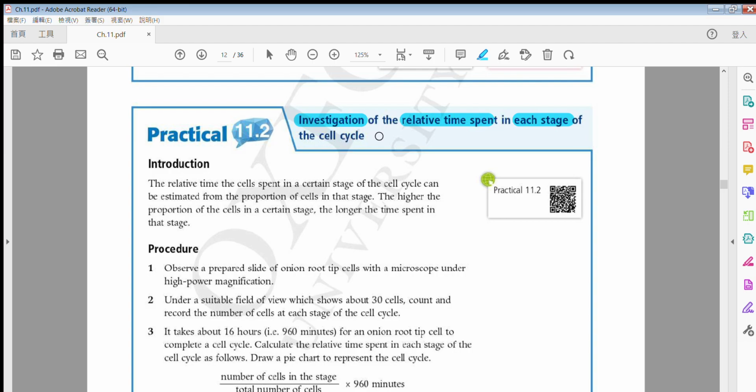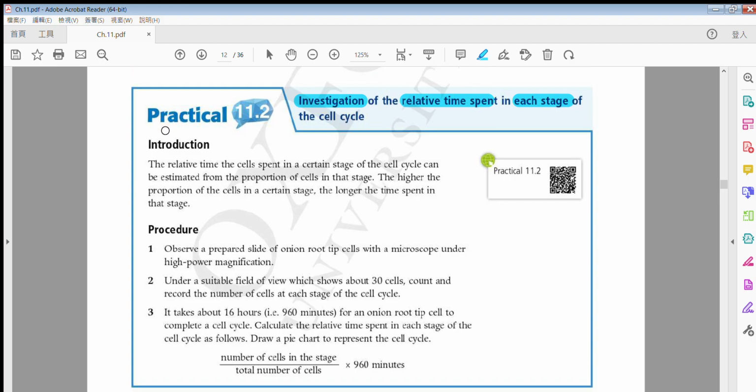That means how many percent of the time interphase takes up, and how much time is used by the four phases, PMAT. We are now trying to find out that time needed.